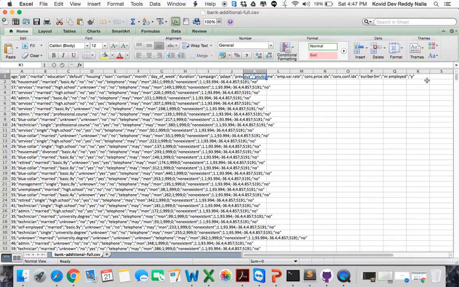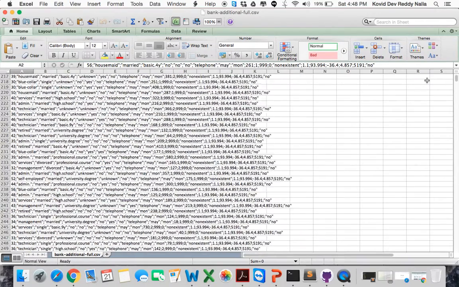We can explain a few of the column variables. The previous column means the number of contacts performed before this campaign for this client. And poutcome means the outcome of the previous marketing campaign, either failure, non-existent, or success. And here you can see the Euribor rates column. The Euribor rate is nothing but the 3-month Euribor rate, which is a daily indicator. These are the multiple columns in the data set we are using.